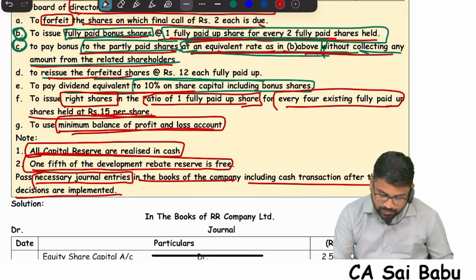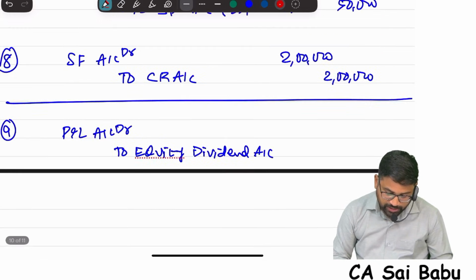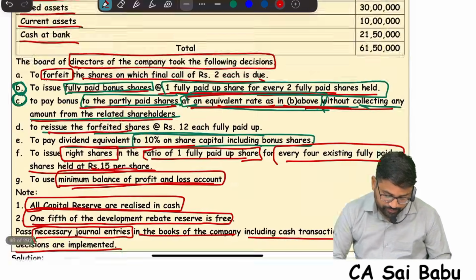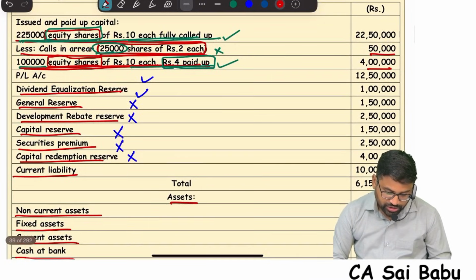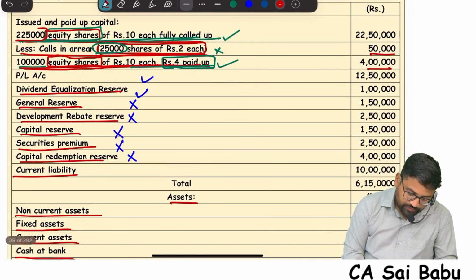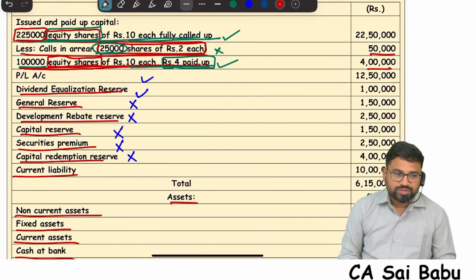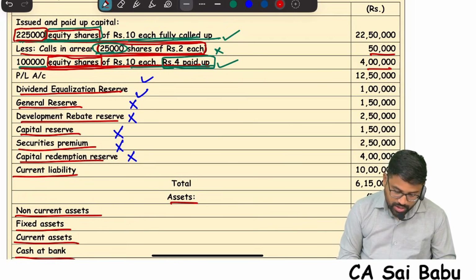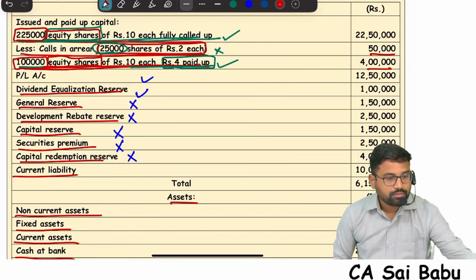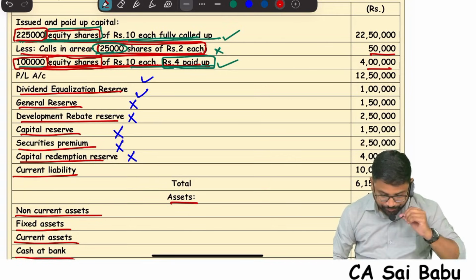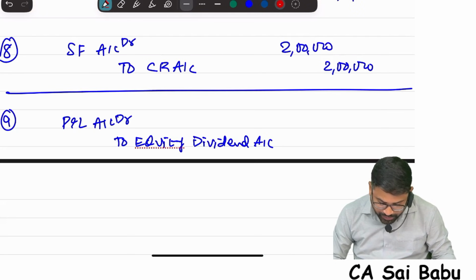So if you check properly from the beginning, what is the total issued capital? 2,25,000 shares, in that 25,000 was forfeited but again reissued. So it is 2,25,000. Correct? And this 1 lakh shares. Now, dividend we need to calculate.